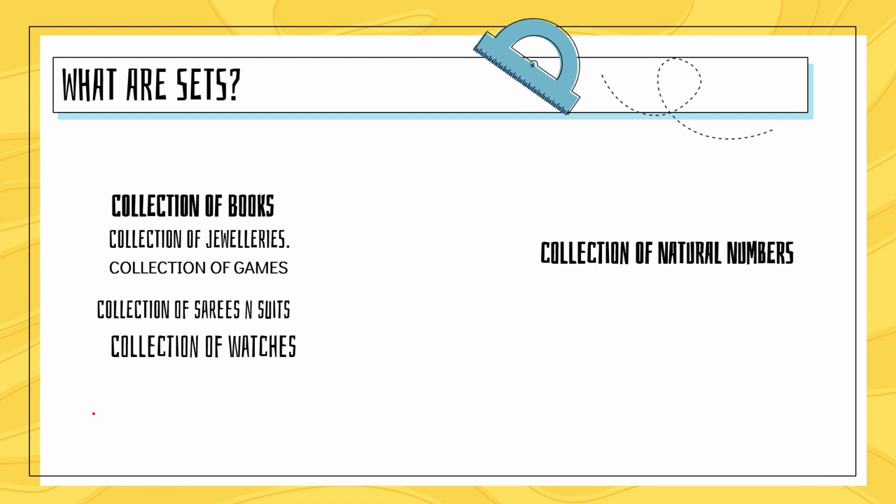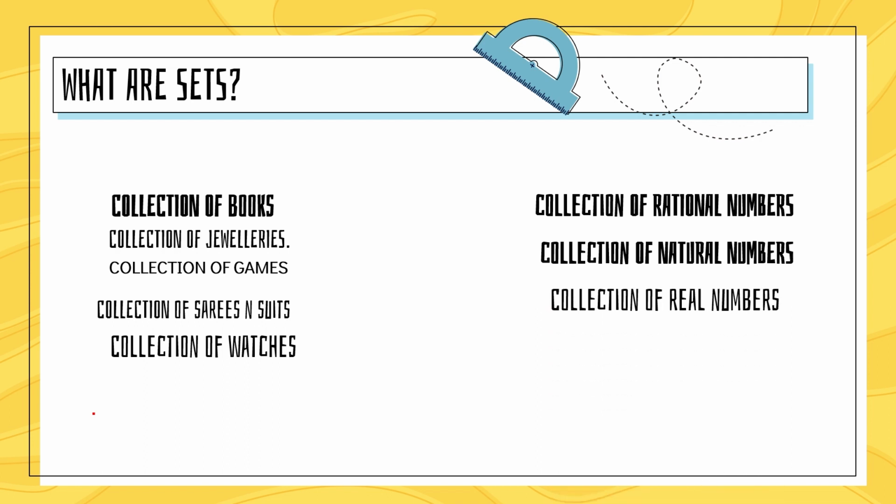Similarly in maths, we talk about collection of numbers in the form of natural numbers, rational numbers, and real numbers. So students, we will further study about complex numbers. These groups of natural numbers can be called set of natural numbers.